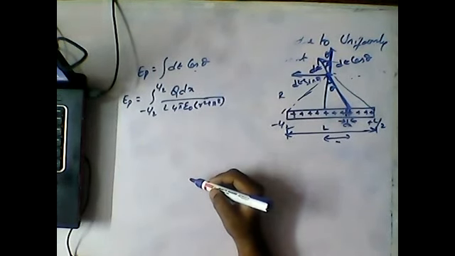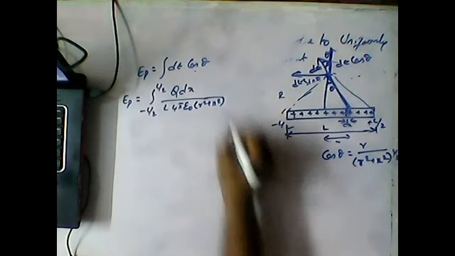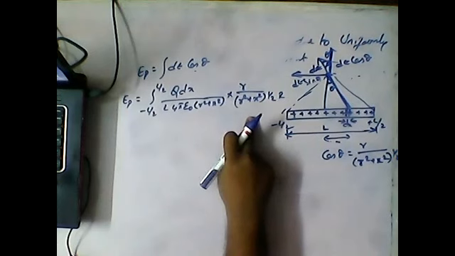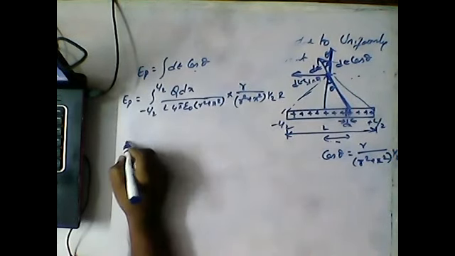How to find cos theta, guys? So cos theta is equal to adjacent side by hypotenuse. So we can write this as r by (r square plus x square) whole power 1 by 2. So cos theta can be written as r by (r square plus x square) whole power 1 by 2. So these two bases are same, so 1 plus 1 by 2 is equal to 3 by 2.